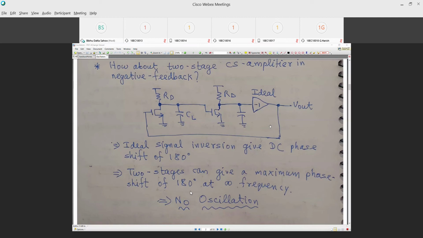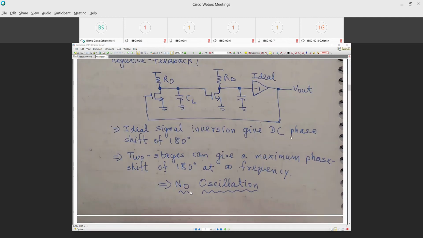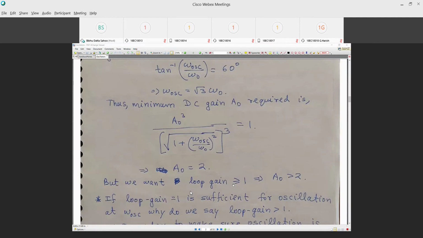That means at some frequency it will hit 360 degrees of phase shift, right or wrong? So then it will oscillate at that frequency, as long as we have the gain, as long as we satisfy this criteria. Does it answer your question, Sita? Okay.